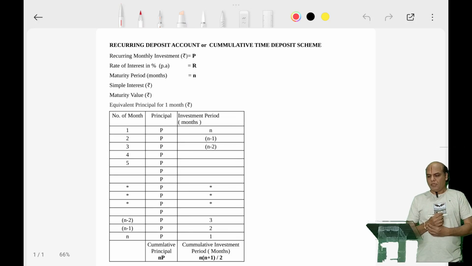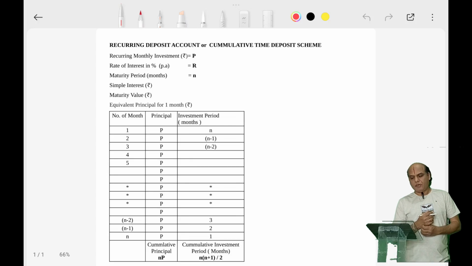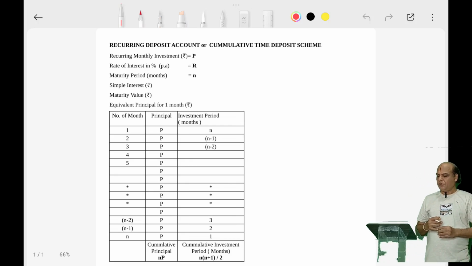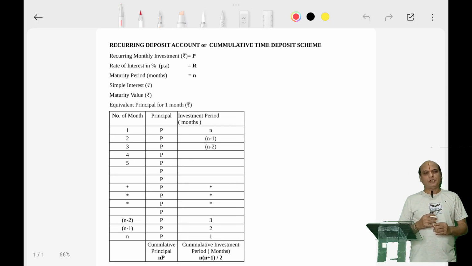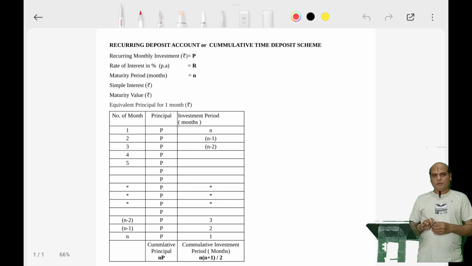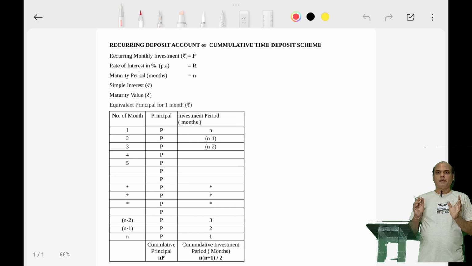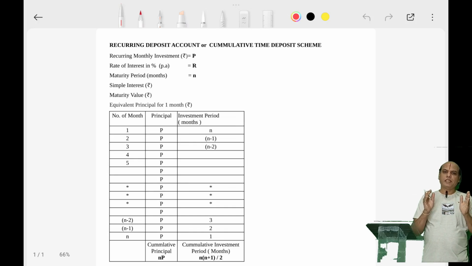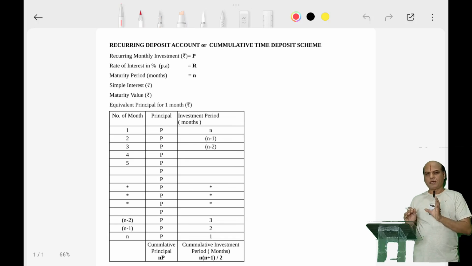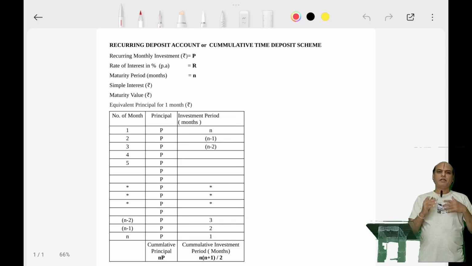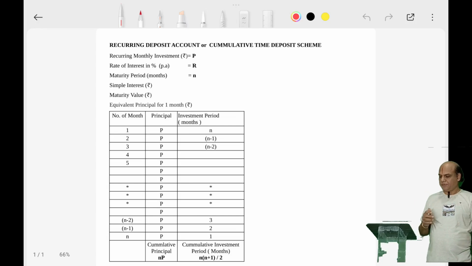So have you heard about the recurring deposit account, also called the cumulative time deposit scheme? When we say recurring deposit account, that means it occurs again and again, recurring. Deposit means our investment, whatever we are investing. So at a frequent interval, you keep investing the same amount again and again.